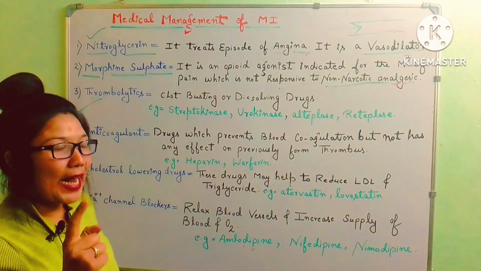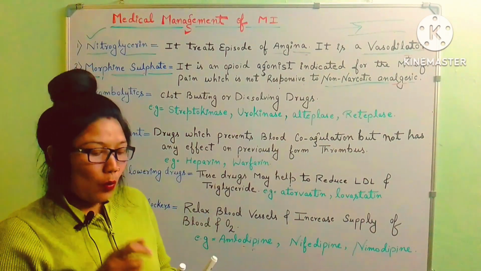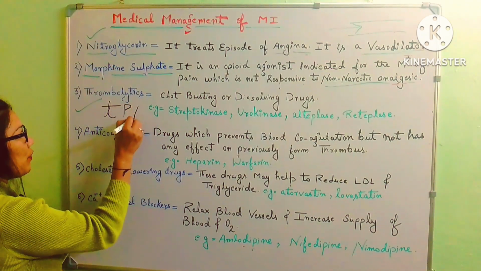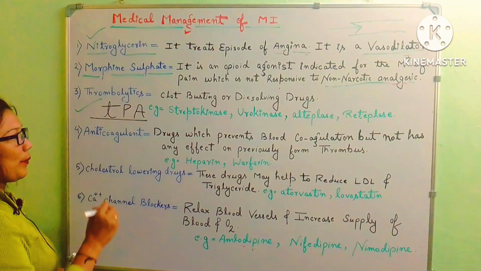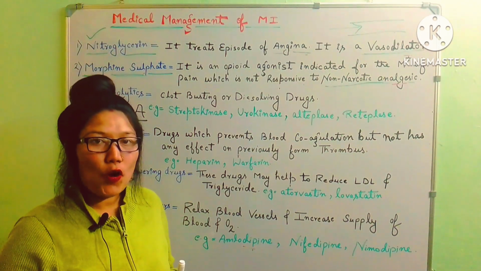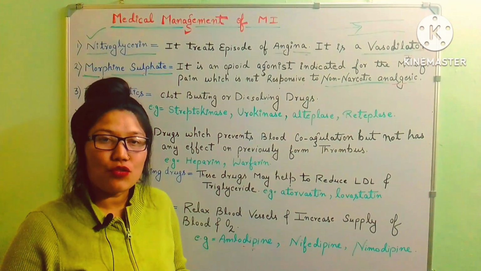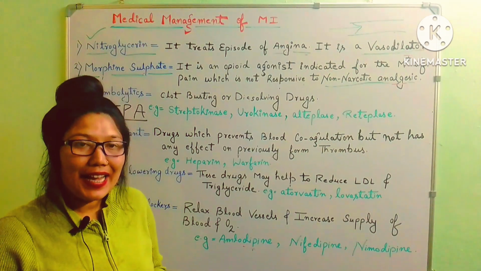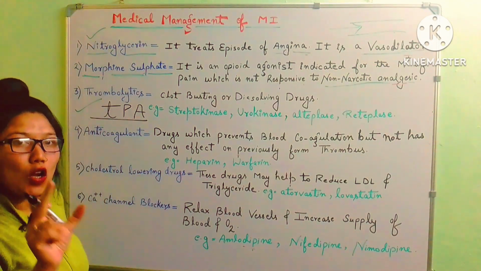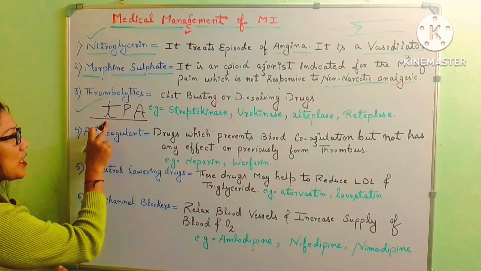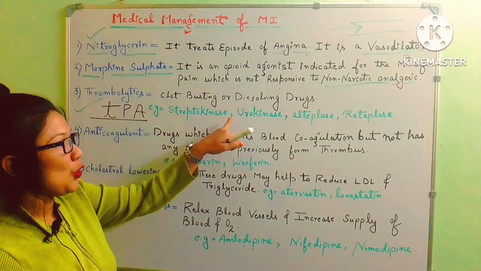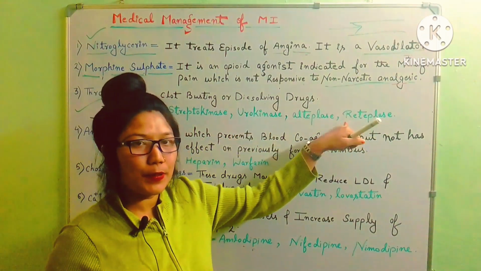There are mainly 3 types of thrombolytics. One is TPA, which means tissue plasminogen activator. It is a quickly given drug. When there is a severe, immediate case, when a patient comes to the hospital with pulmonary embolism or a stroke or a cardiovascular emboli, in the immediate case we give TPA injection to the patient for dissolving the clot. Other drugs are streptokinase, urokinase, alteplase and reteplase.